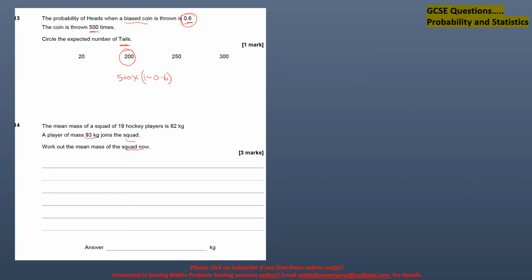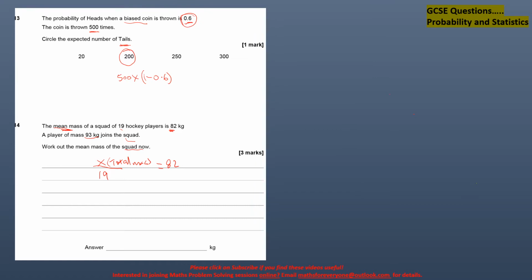So the mean is 82. If you have x as the total mass of the players, then if you divide that by 19 you should get 82.